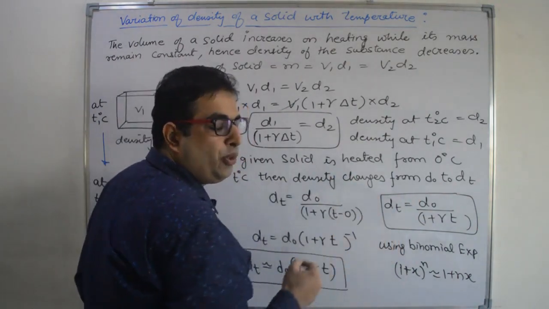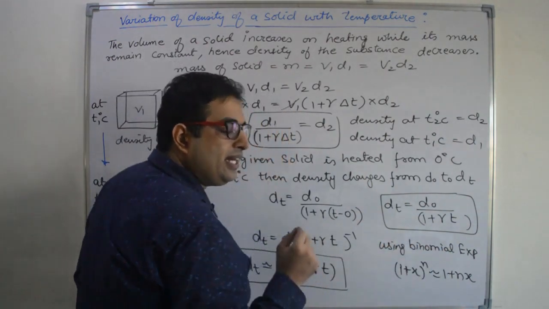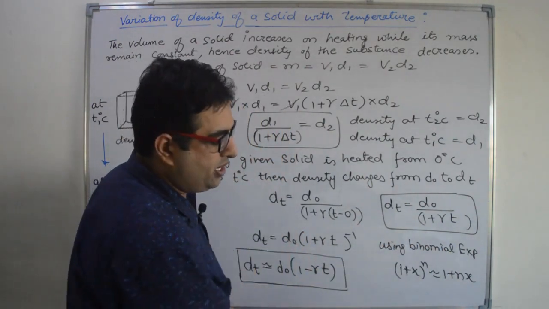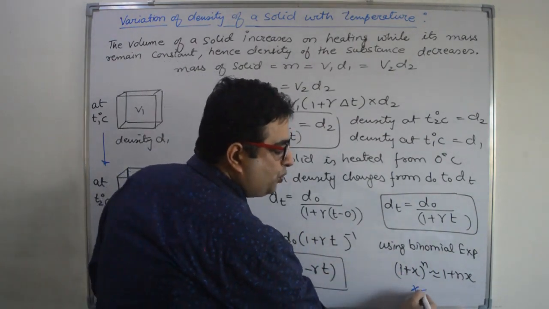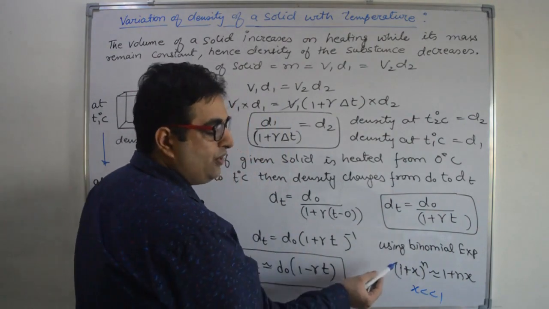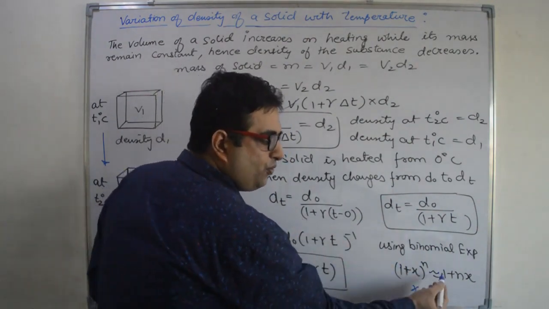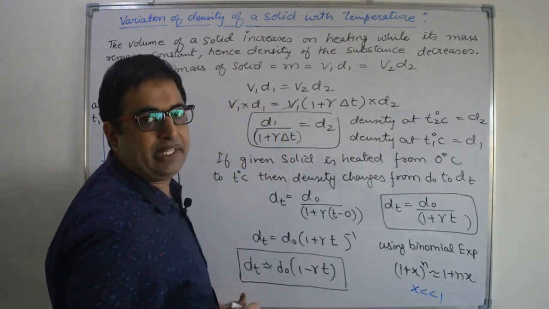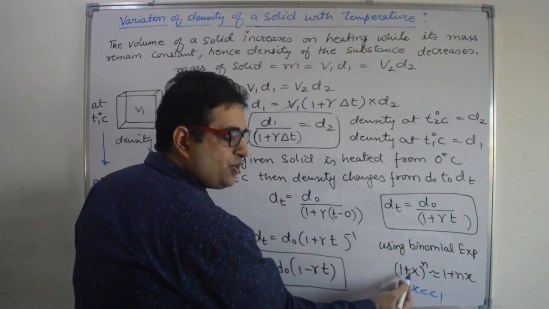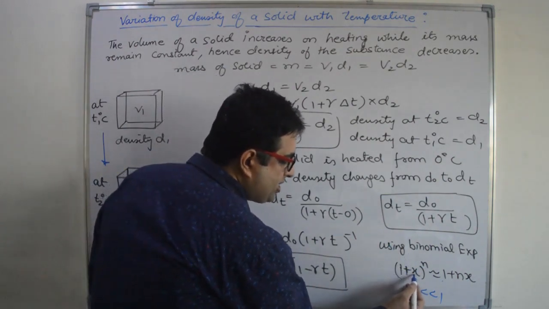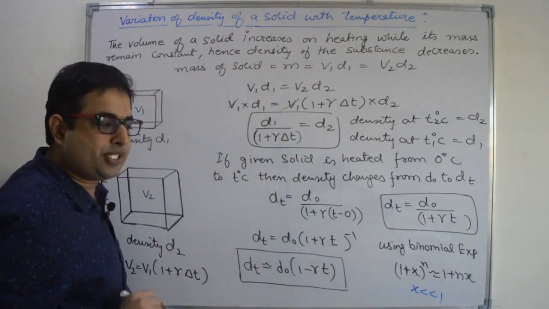We have a small point related with mathematics, that is binomial expansion. According to binomial expansion, if x is very small in comparison to 1, then (1 + x)^n we can write as 1 + nx approximately. So this n will come in multiplication. If x is very small, then (1 + x)^n is equal to 1 + nx approximately.